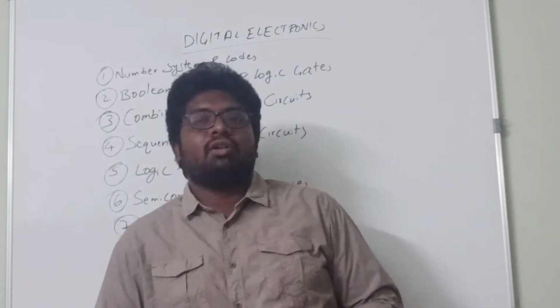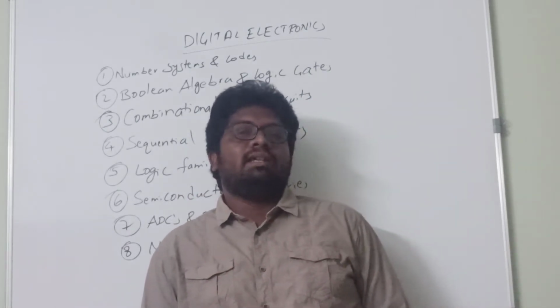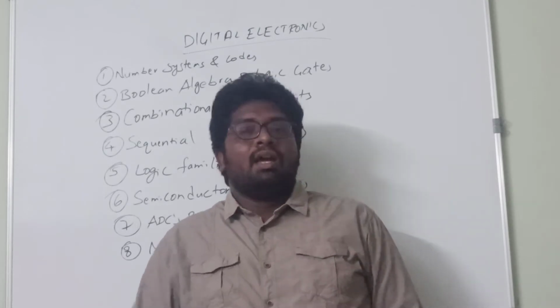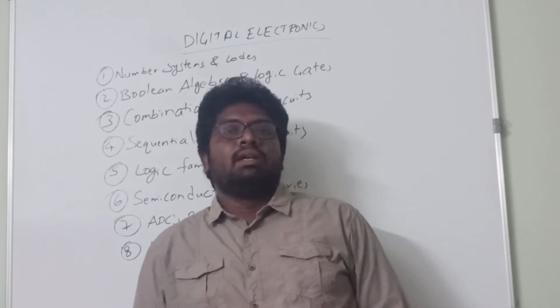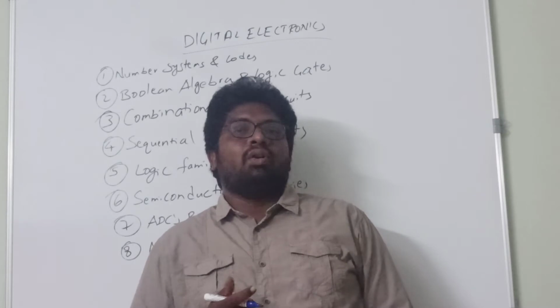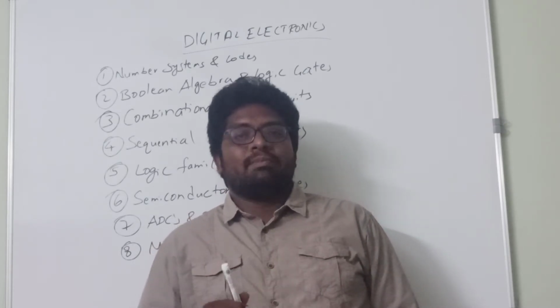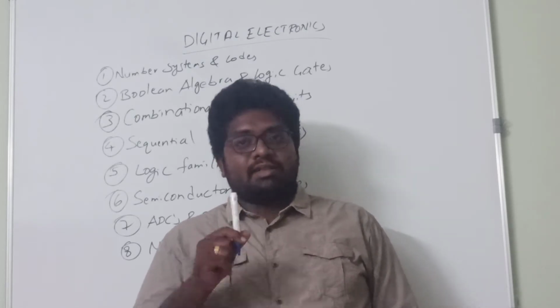The next topic that we are going to study after these conversions is binary arithmetic, that is binary addition, binary subtraction, multiplication and binary division. After that we are going to learn about the codes: Gray code, binary code, XS3 code and so on. And finally, under number systems and codes, we will learn the signed magnitude of a number and its complement forms.